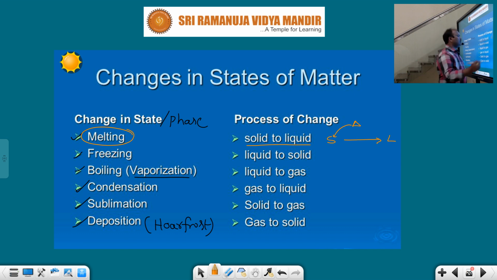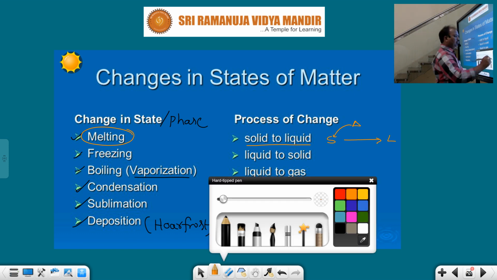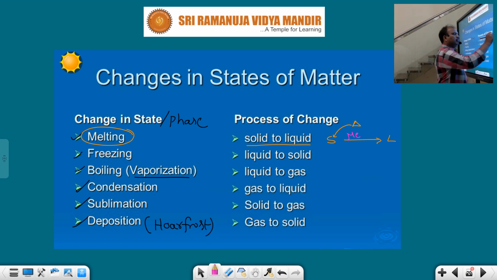This phenomenon is called melting or fusion. The constant temperature is called melting point or fusion point.